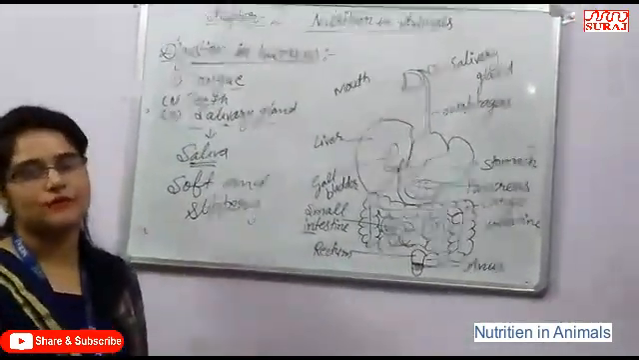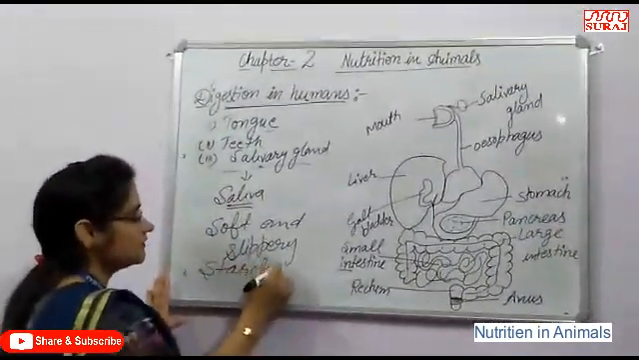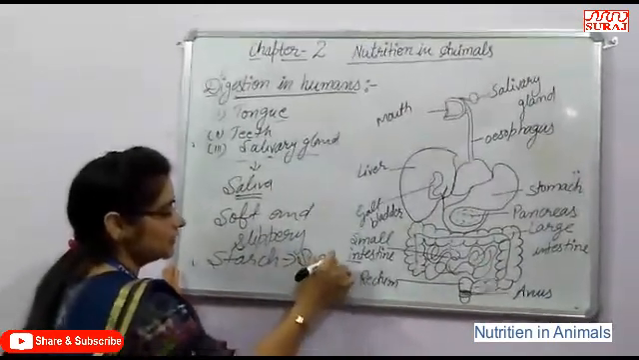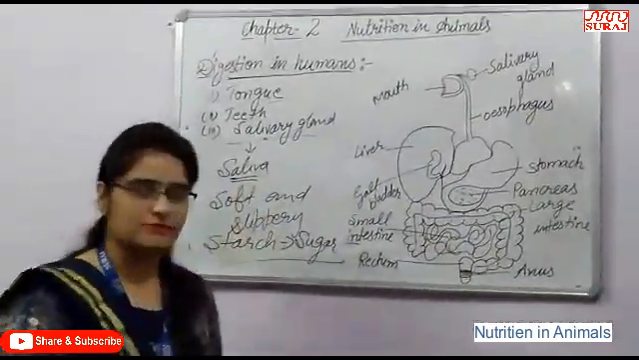Saliva makes food soft and slippery, and it also helps in digestion of starch. It converts starch into sugar. These are the main functions of saliva that is produced by the salivary gland.